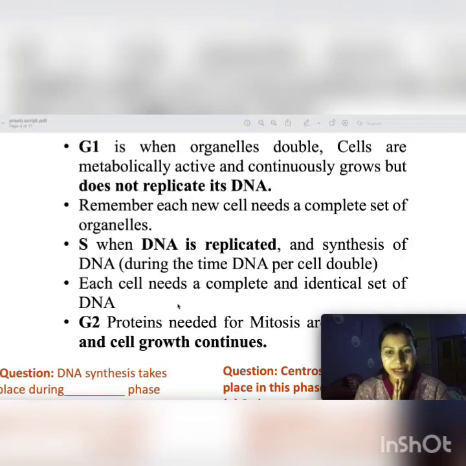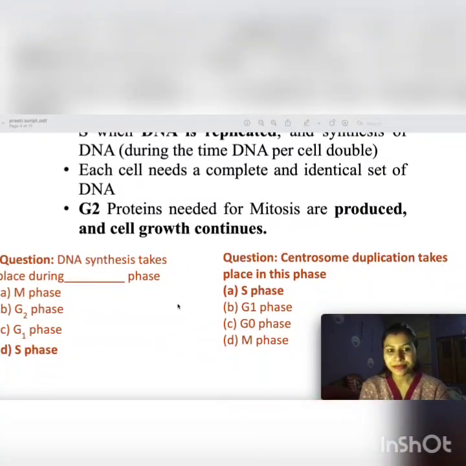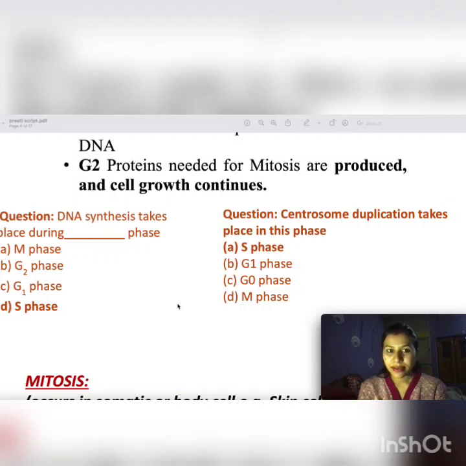S is when DNA is replicated, the synthesis of DNA. During this time DNA per cell doubles; each cell needs a complete and identical set of DNA. Now the G2 phase is the final stage of growth of the cell. Proteins needed for mitosis are produced and the cell continues to grow but does not divide. The cell will only divide in the M phase. S is the synthesis time.